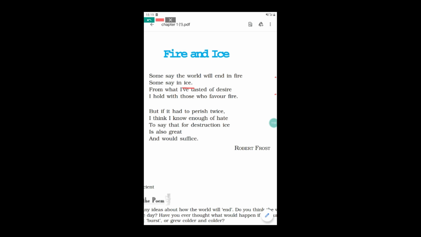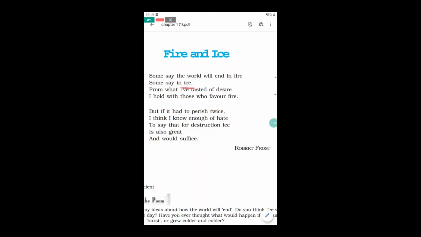Poet says, I support those people who believe that once upon a time this world will be destroyed by fire. I support them because this is the greater cause behind the destruction of the world. But further the poet also adds that ice will also be sufficient for the destruction of the world, because I have tasted both fire and ice.